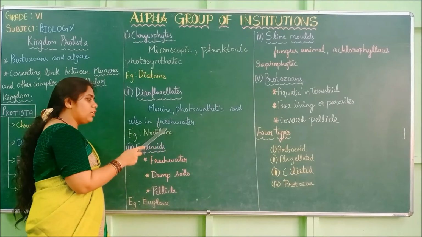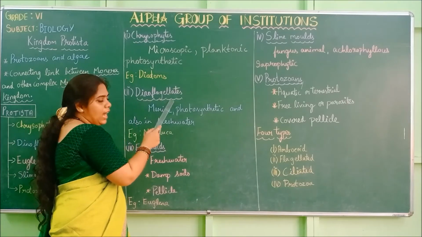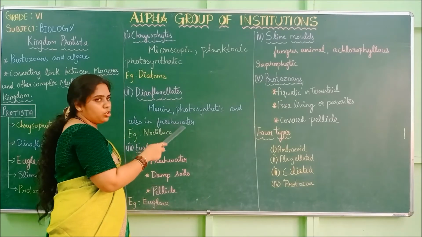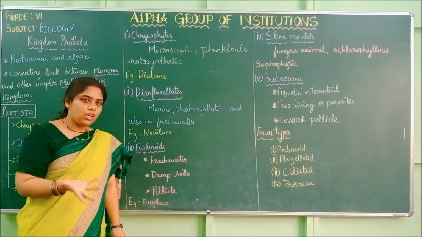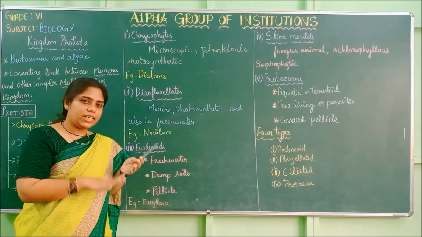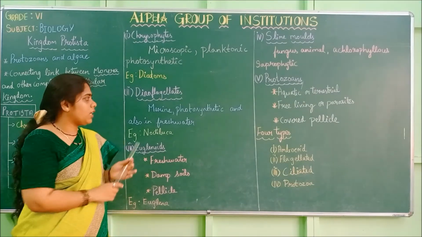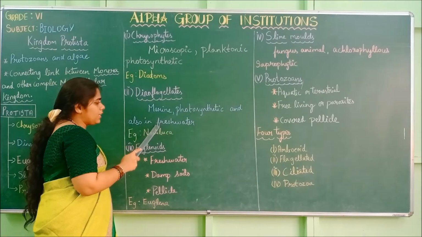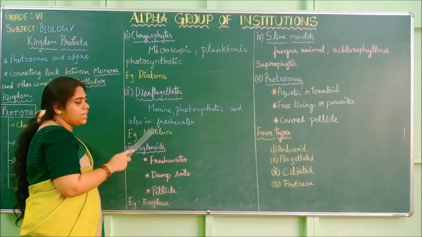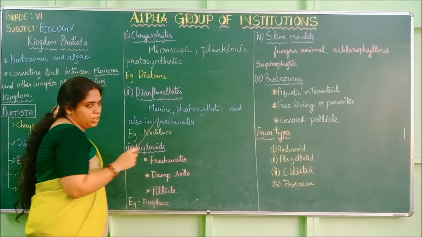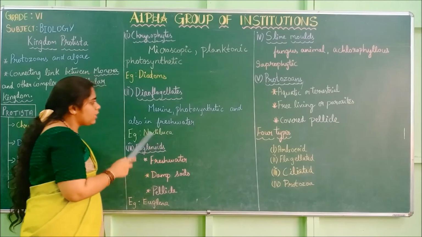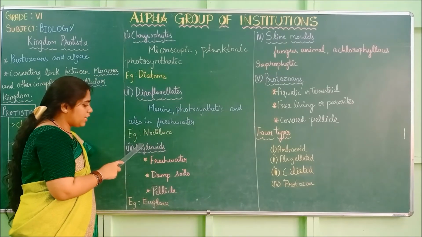And they also live in fresh water. So these are aquatic creatures. They live in salt water and also in fresh water. When the salt content is high they can survive. In fresh water, where the salt content is low, there also they survive. Dinoflagellates survive both in marine and fresh water. Example, Noctiluca. Noctiluca is an example for dinoflagellates. They may be marine or fresh water and they are photosynthetic. So these are the characteristics of dinoflagellates.